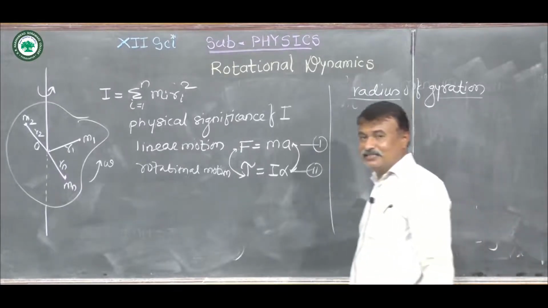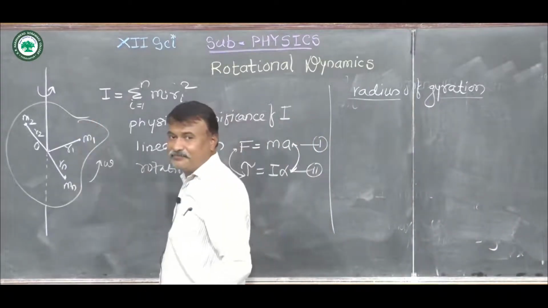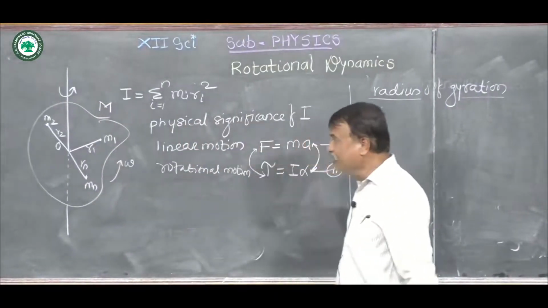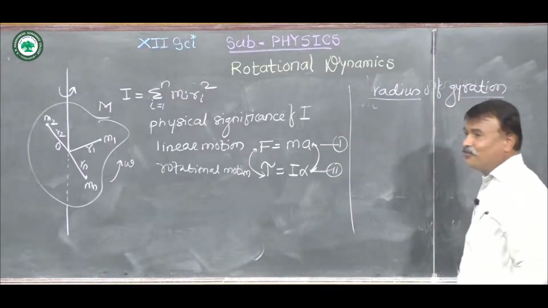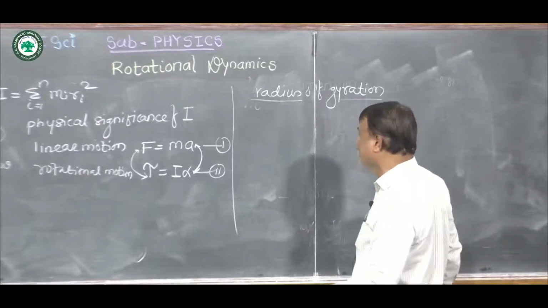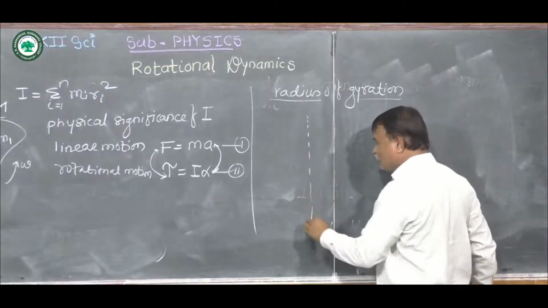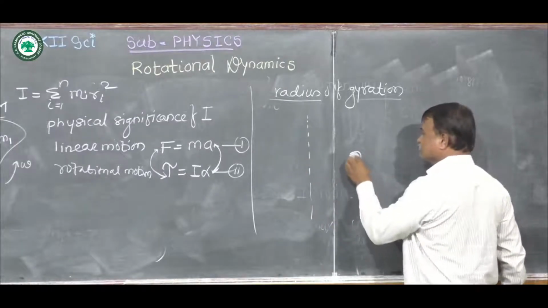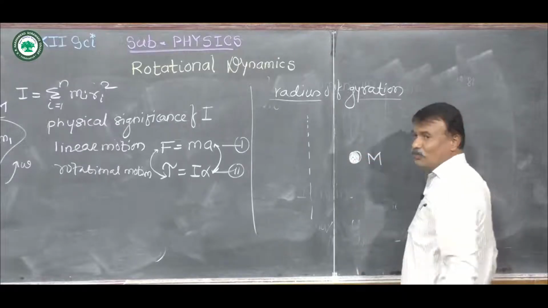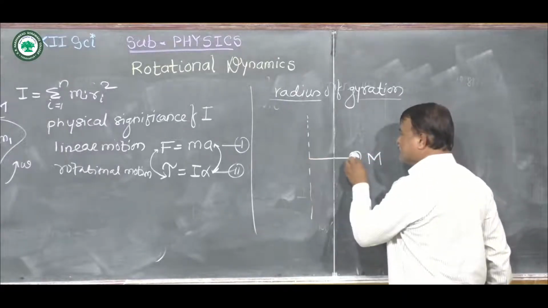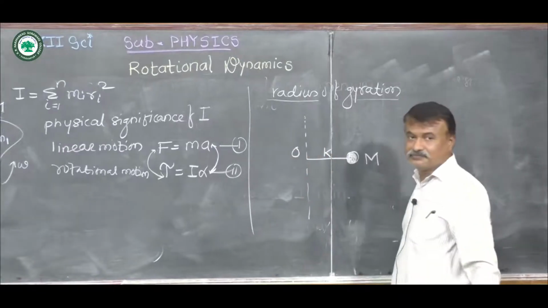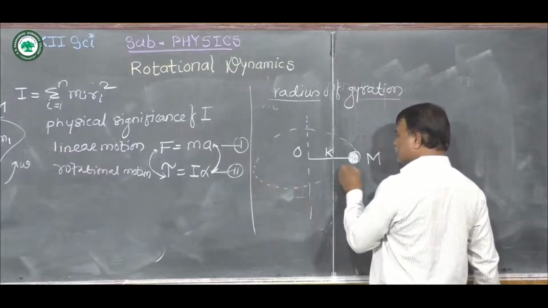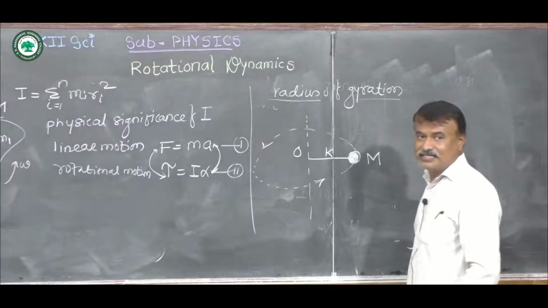For radius of gyration, consider a rigid body whose total mass is capital M. This rigid body is replaced by a point mass, whose total mass is again capital M. Consider the axis of rotation, and instead of the rigid body, a point mass equal to capital M situated at distance k from the axis of rotation, rotating about the axis in the anti-clockwise sense.